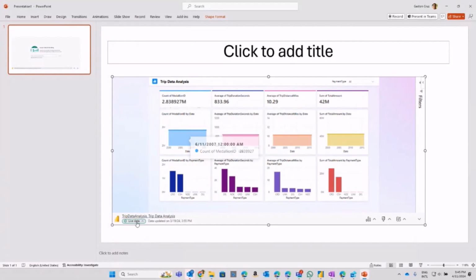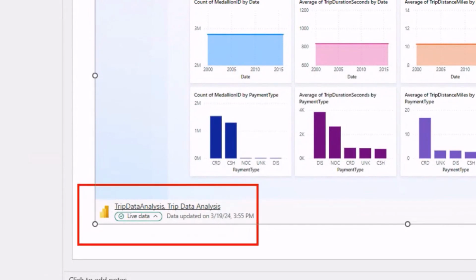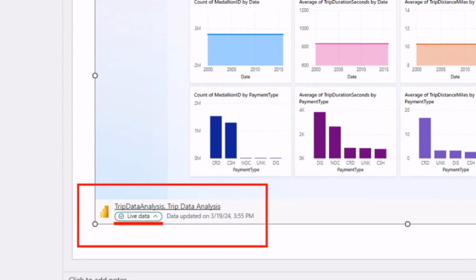First of all, let me switch to this pane over here, where you can see that it says I'm interacting with live data.